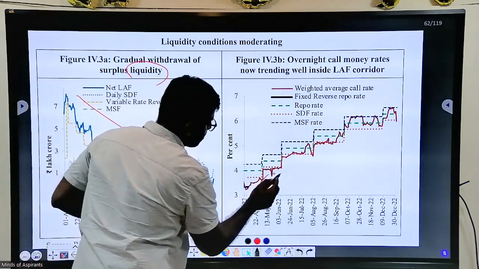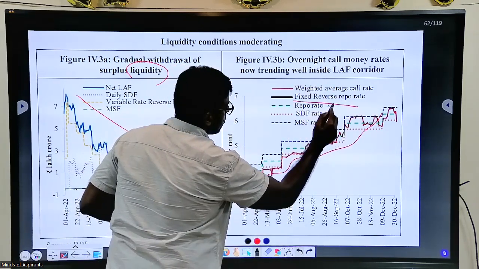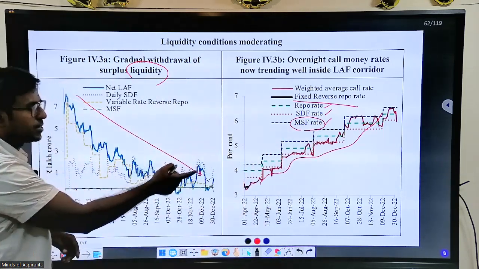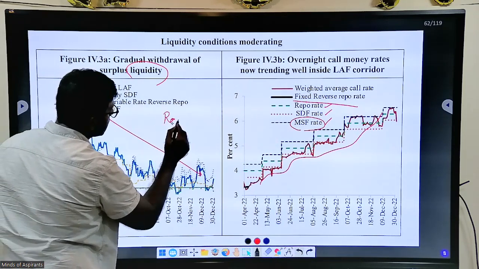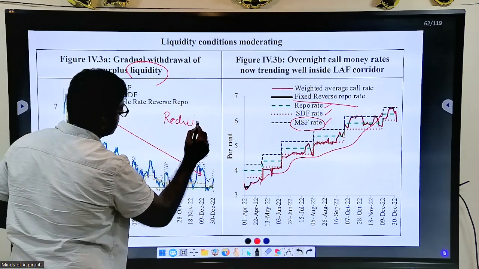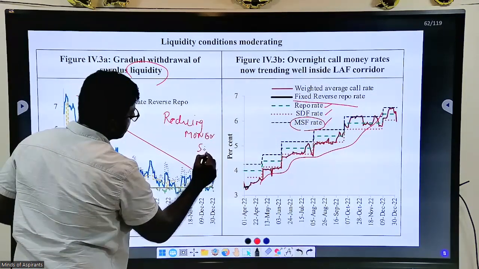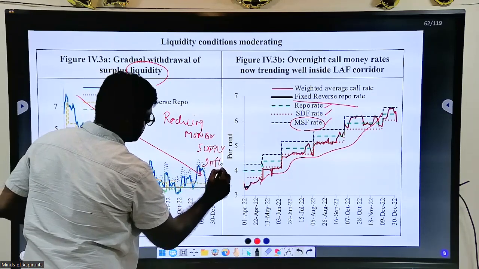This is increasing policy rate, correct? This is repo rate increase, SDF increase, MSF increase, all the CRR is increasing. All this, if you increase, you are reducing the supply of money. You are reducing the money supply, and thereby you are reducing inflation. This is the concept of inflation.